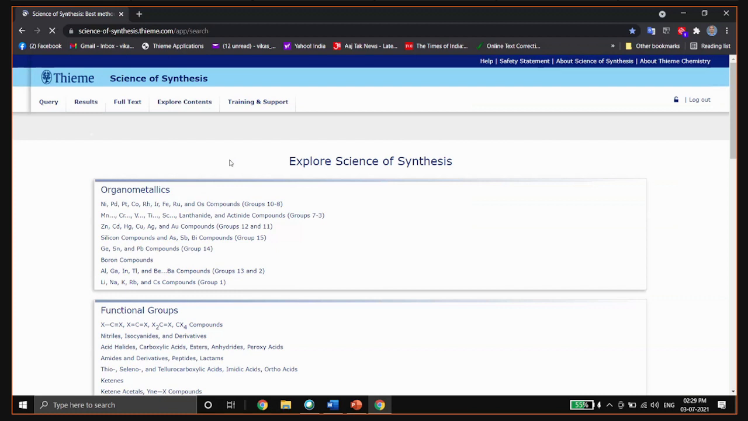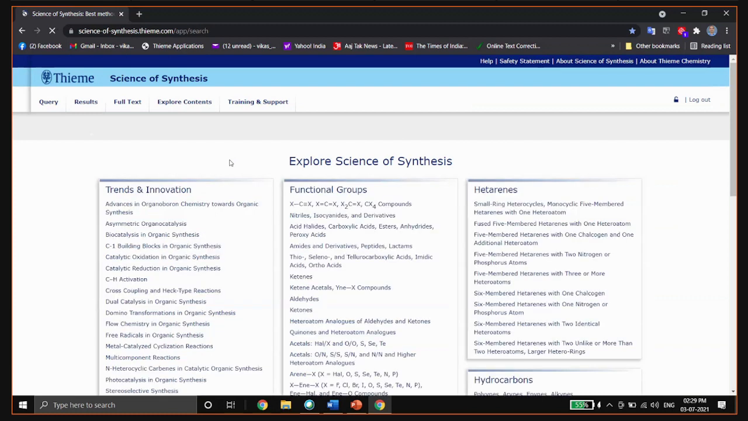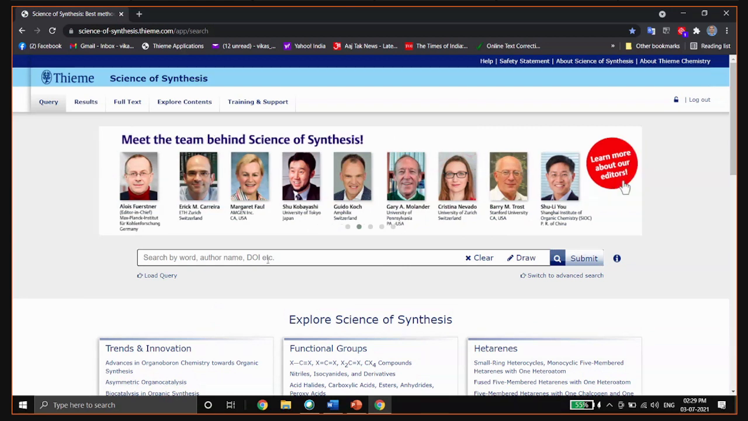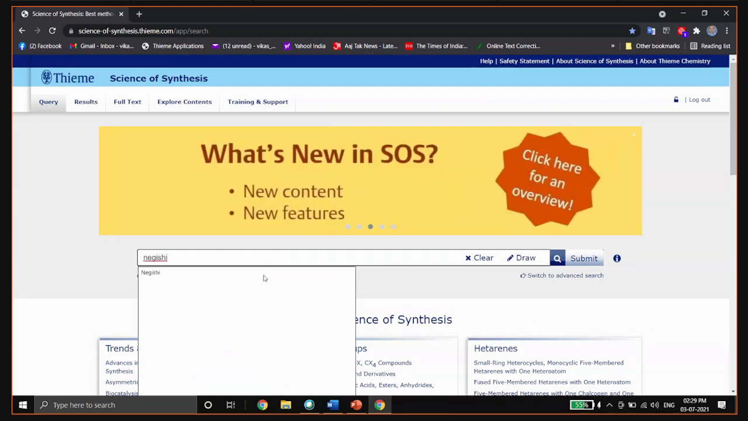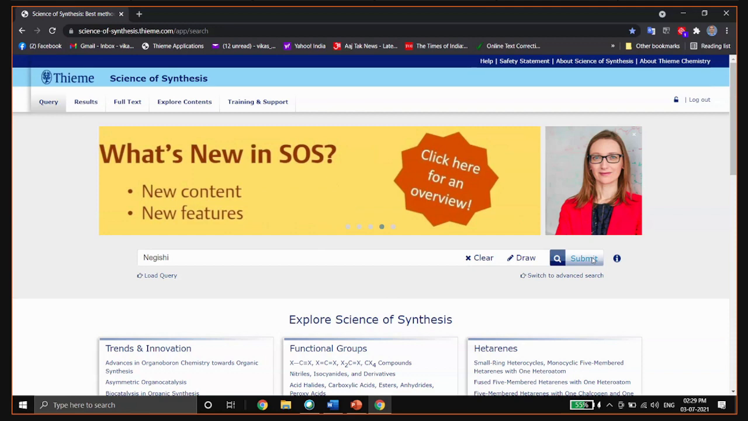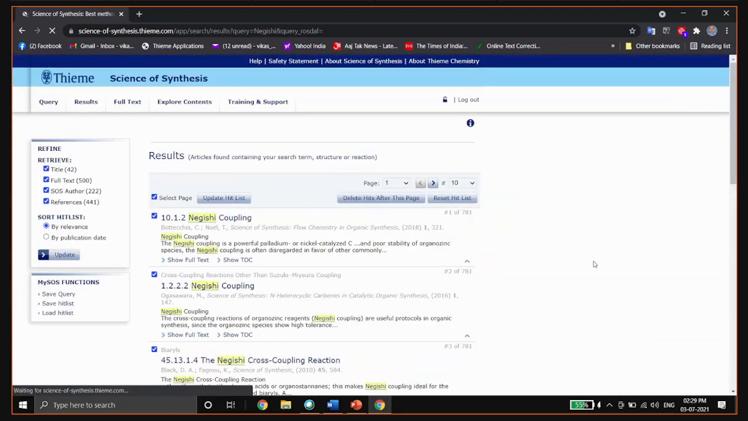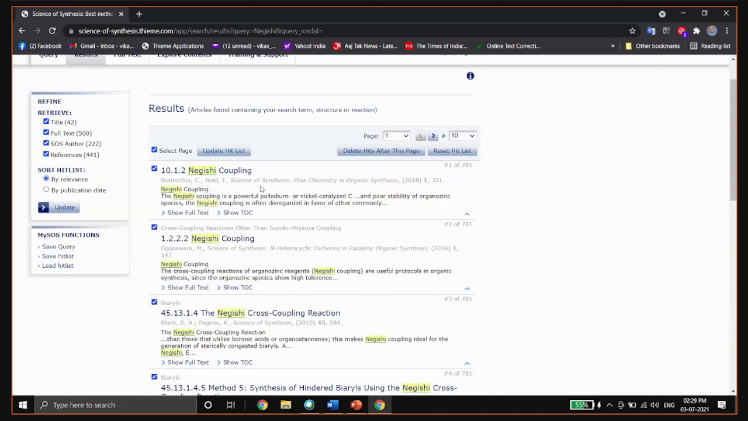Now let's do a text-based search on an author's name. Suppose you are looking for the chapter written by Dr. Negishi. In that case, you just have to type Negishi and press search, submit. We got 781 results where Negishi from the text has been used in a method. But we are looking for the methods written by Dr. Negishi, so we have to come to the refine window.